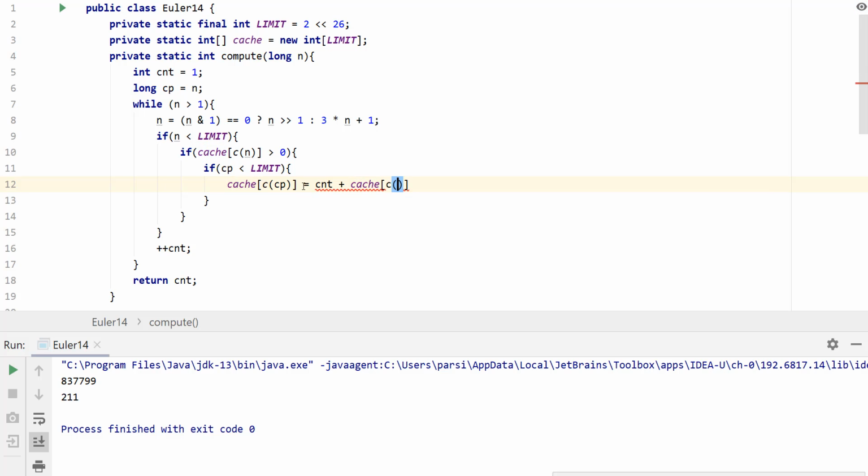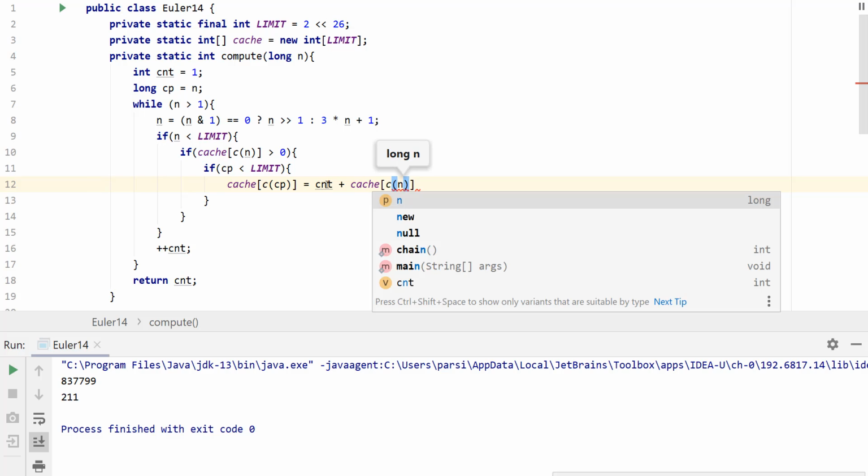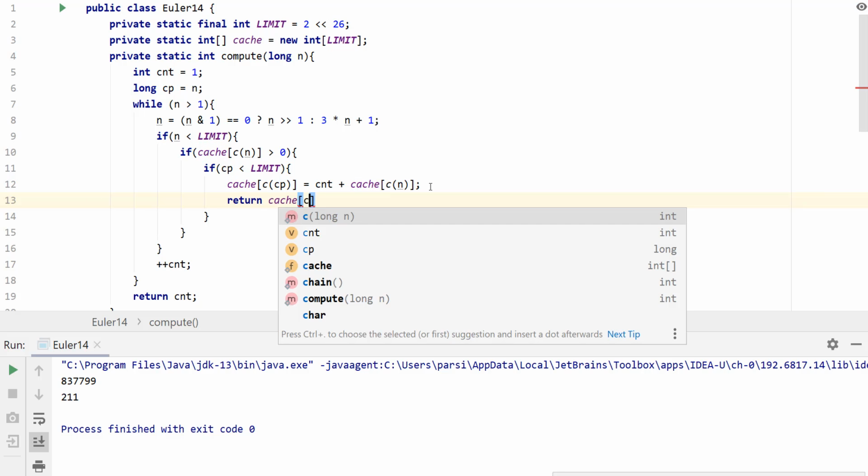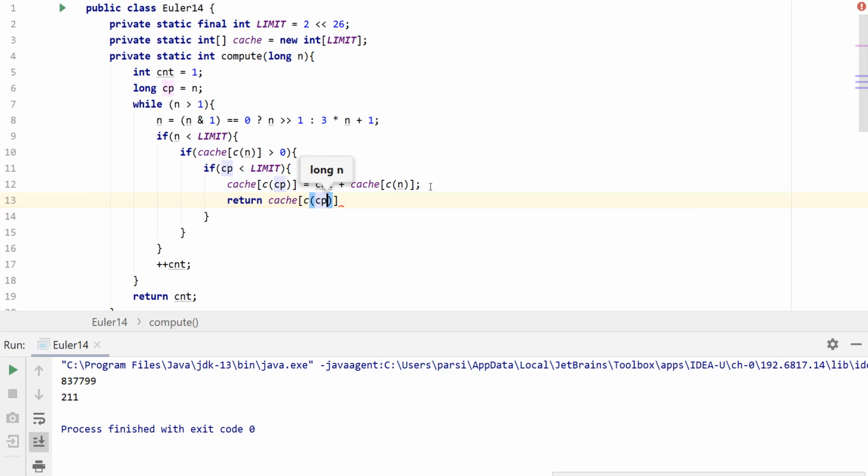So we need to pass in n here. And then next we want to return cache, and convert cp here. So we're just going to return that specific count for that value.